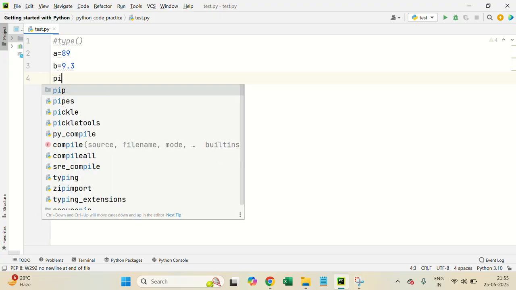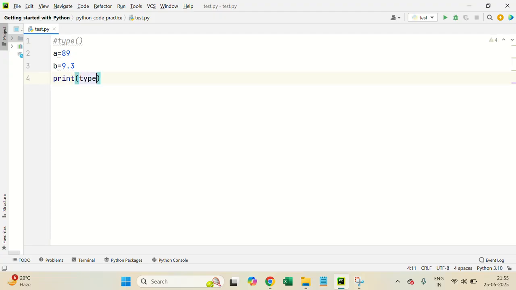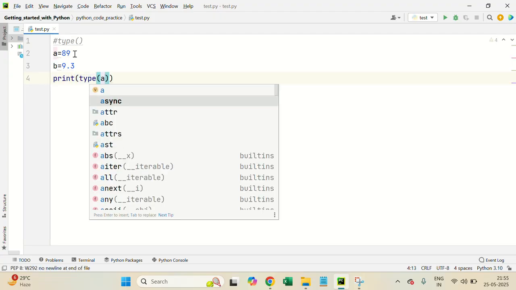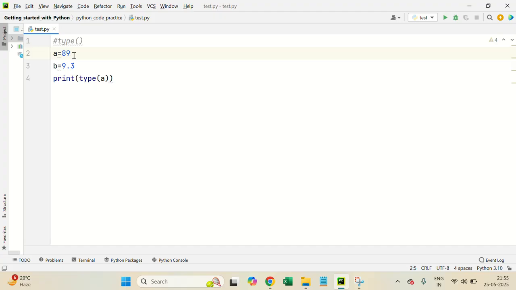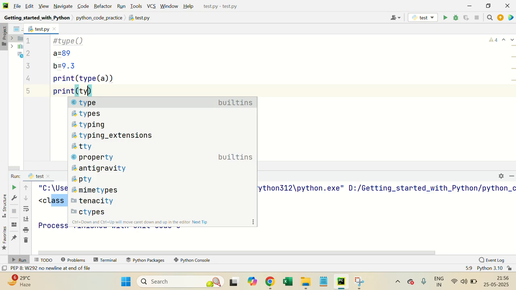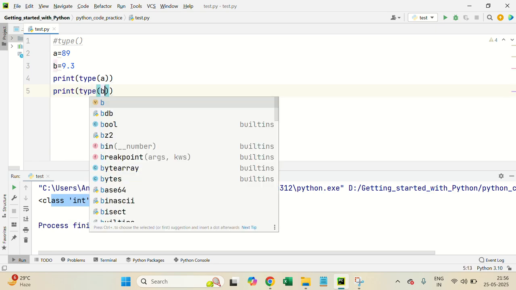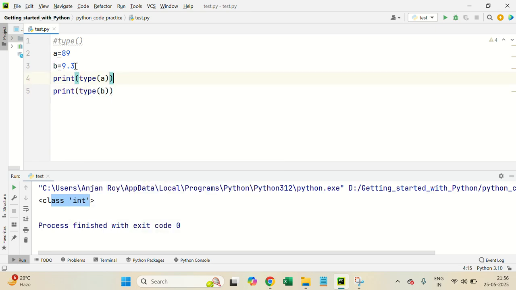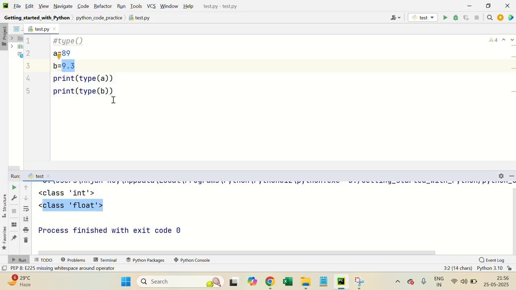Let's see how. If I simply print type(a), where a = 89, in general you can understand this is an integer value, right? But programmatically, what is the confirmation that it is an integer? If I run this now, you see this is class int. Similarly, if I print type(b), where b = 9.3, this is a float value, right? If I simply run the program, it will give you the data type of the particular variable. So this is how the type function works.